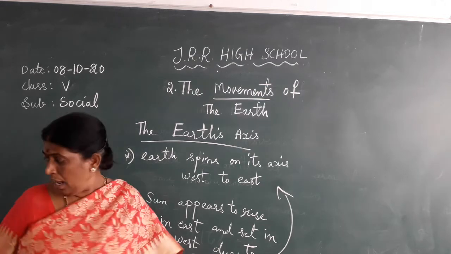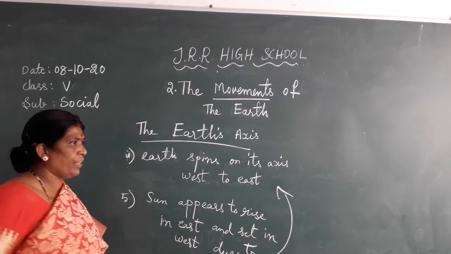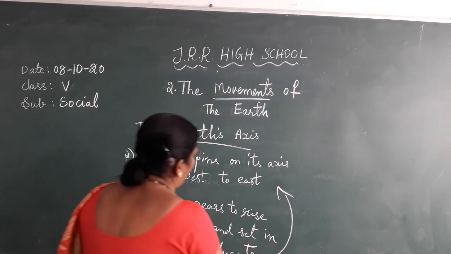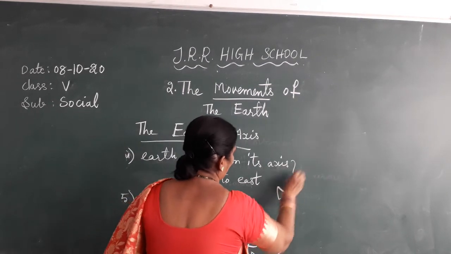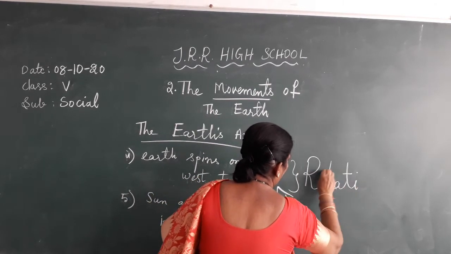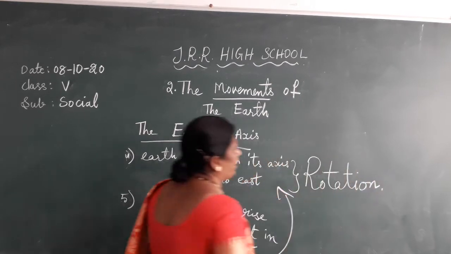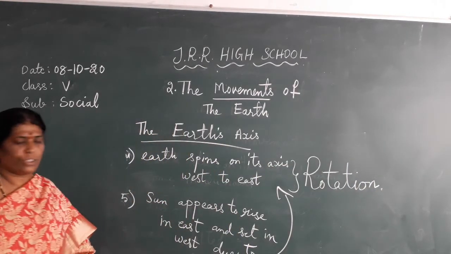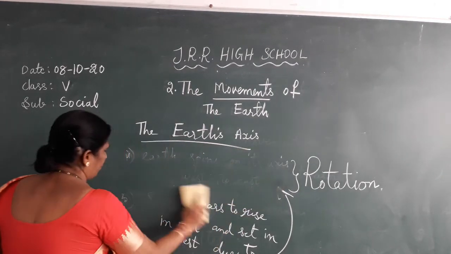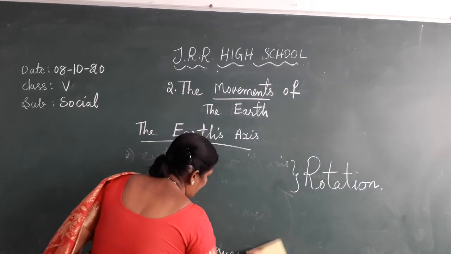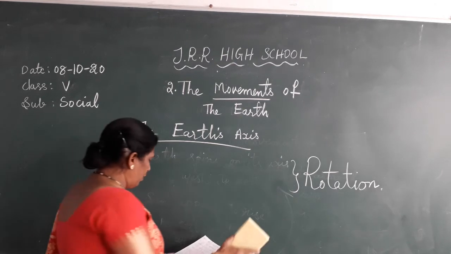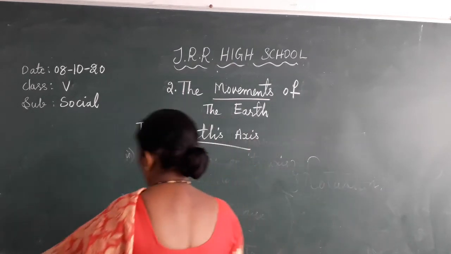Okay, children, now this spinning of the earth on its axis is called rotation. What is it called? Rotation, R-O-T-A-T-I-O-N. So now we are going to learn about rotation. Rotation means nothing but the movement of the earth on its axis.